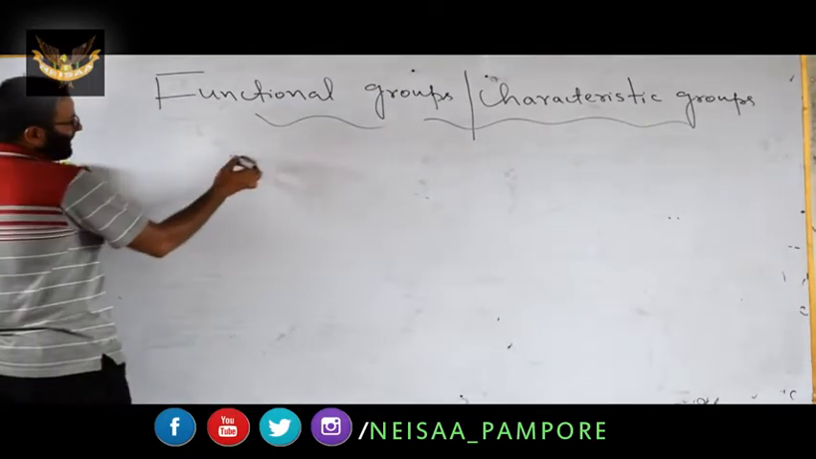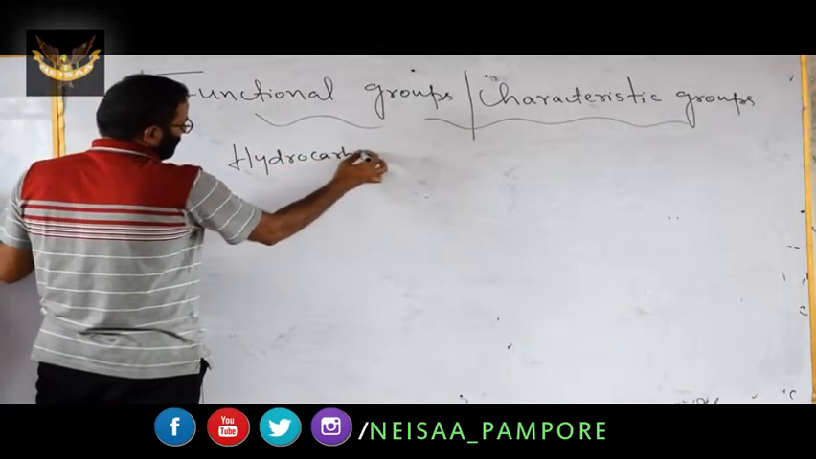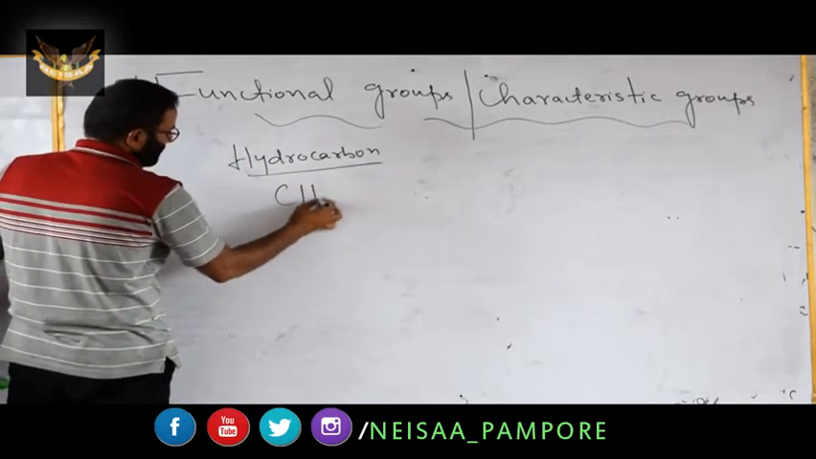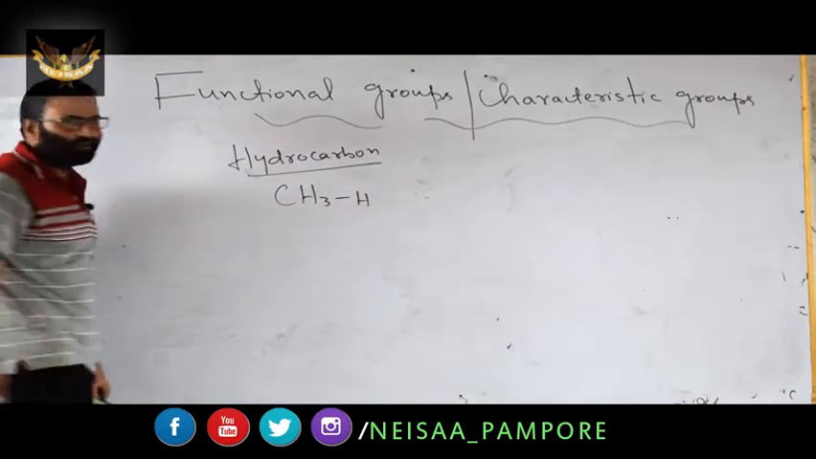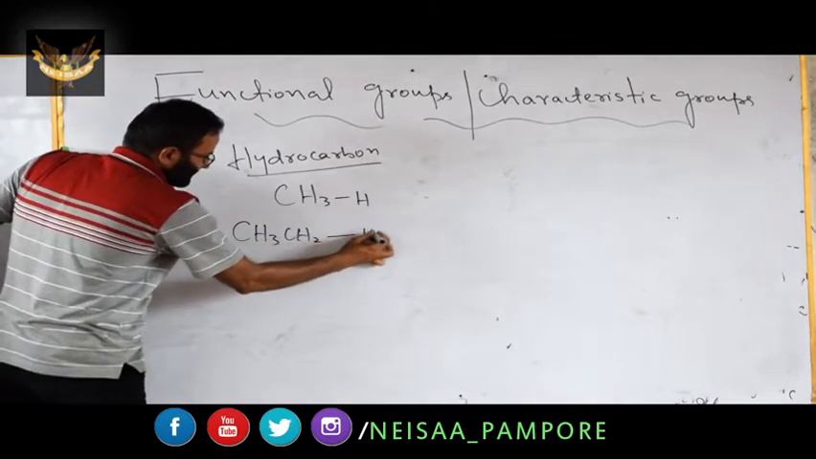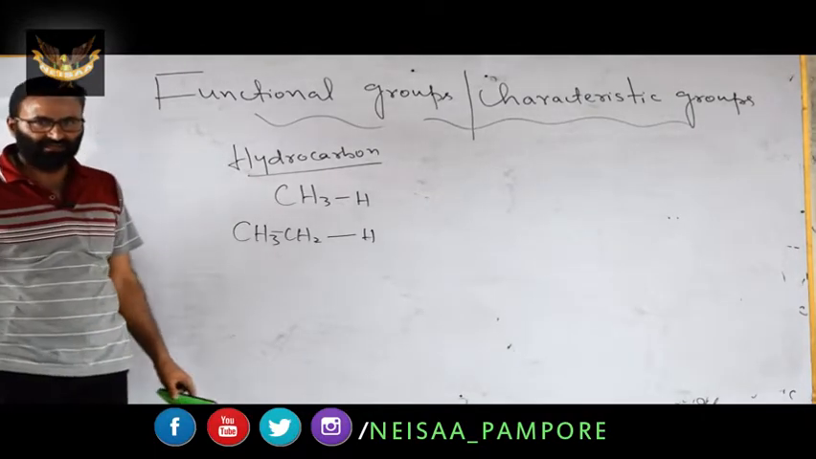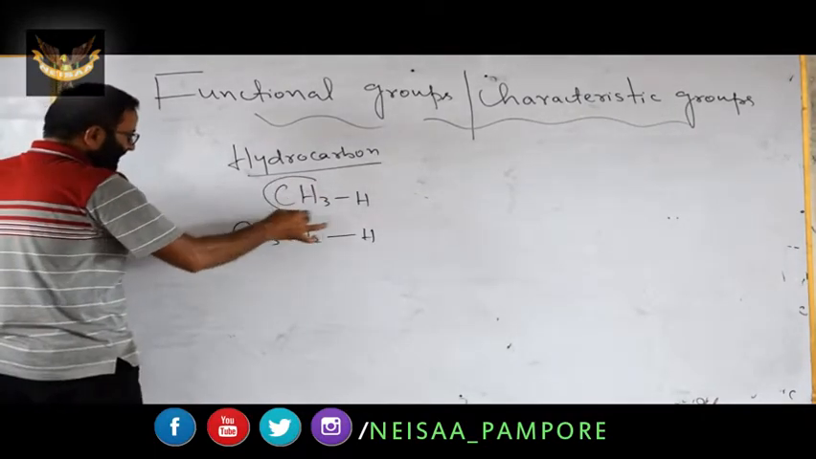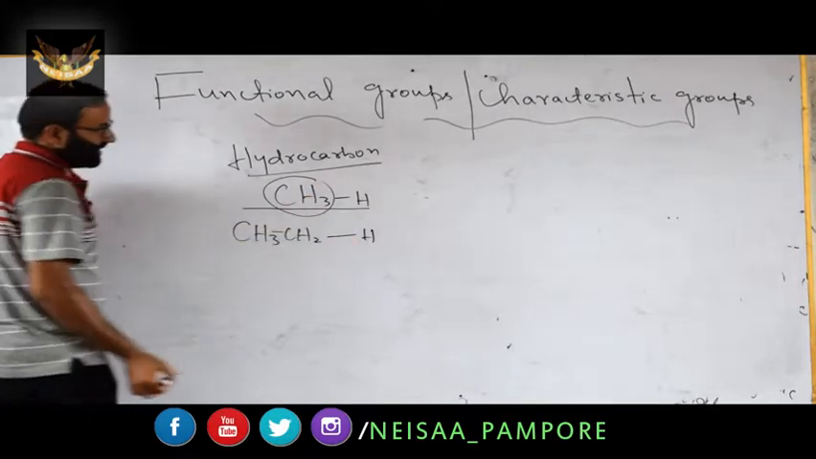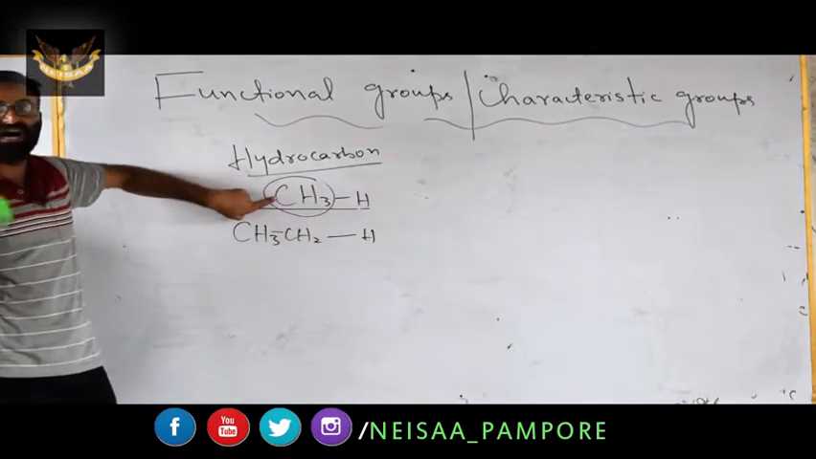Dear students, when we talk about the hydrocarbon, remember this point. For example, we have methane, CH3H. This is methane, a hydrocarbon. We have ethane, which we can represent as CH3-CH2H, with a carbon-carbon single bond. This CH3 is known as methyl. If you consider only CH3, it becomes methyl, while CH3 and H together become methane.